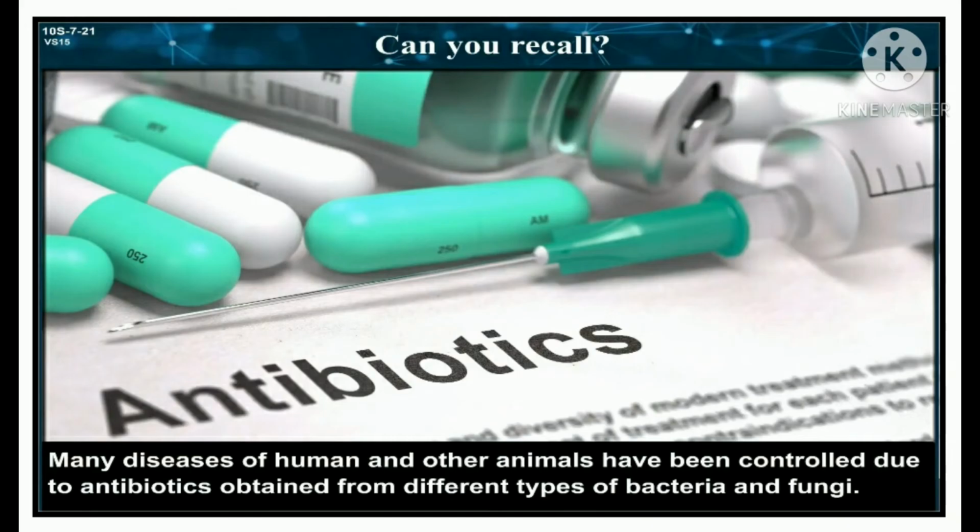Dear students, many diseases of humans and other animals have been controlled due to antibiotics obtained from different types of bacteria and fungi.